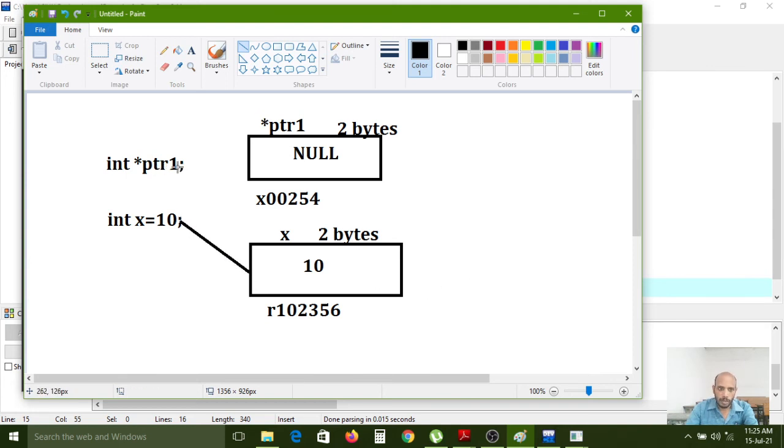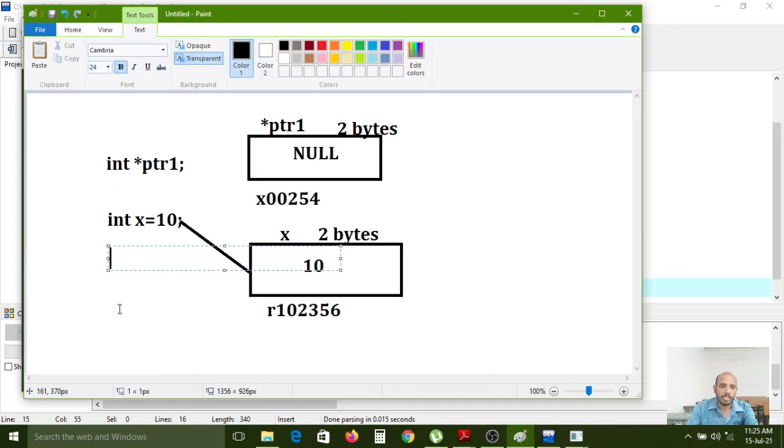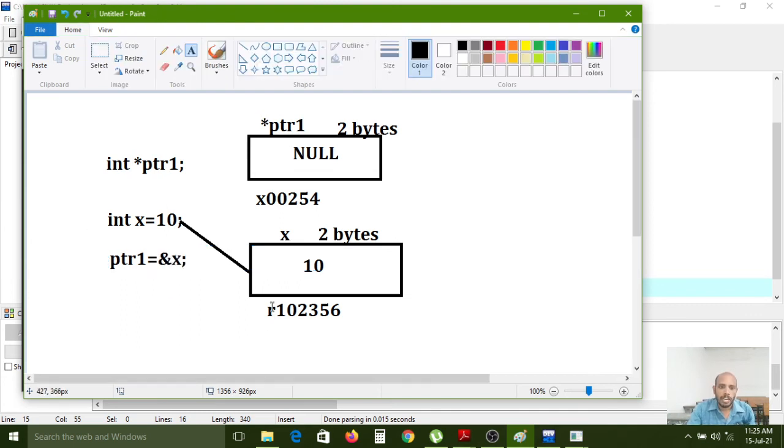And here the pointer variable, now I am assigning ptr1 equal to address of x. The x variable's memory address I am storing, so this is pointing to here.